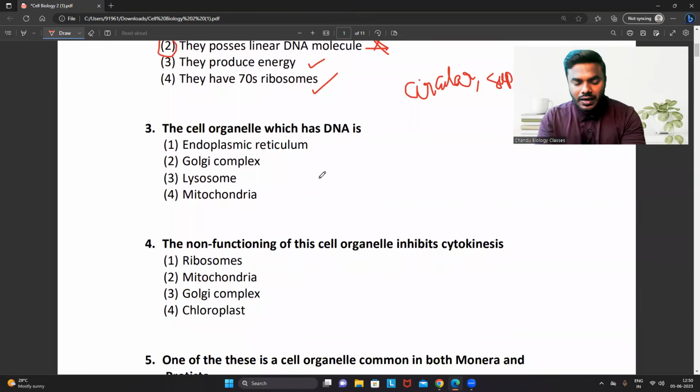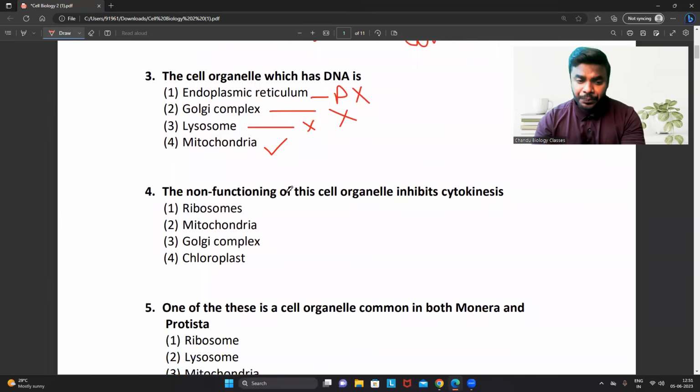The cell organelle which has DNA, not to get confused. Endoplasmic reticulum, which is involved in the synthesis of protein, does not have DNA. Golgi complex, which is involved in the sorting, does not have DNA. Lysosome contains only hydrolytic enzymes. It does not contain DNA. Mitochondria is the organelle which contains the DNA.